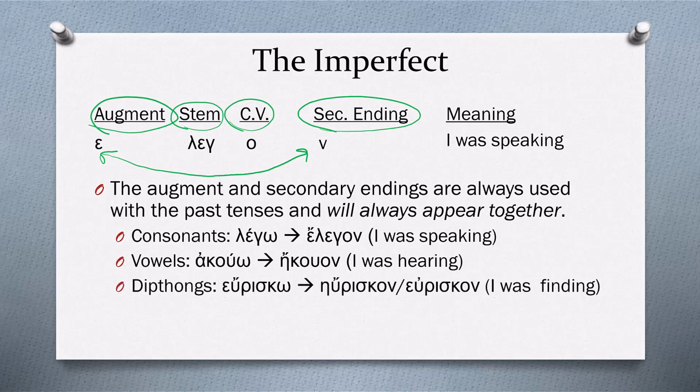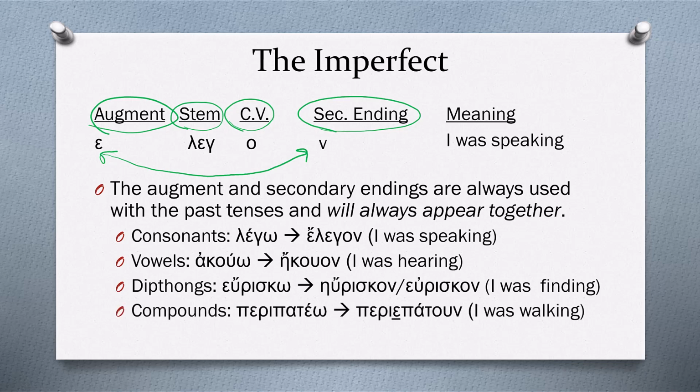There are some verbs that begin with a diphthong, and so sometimes that initial vowel will lengthen, other times it won't. A verb like heurisko would be translated, I was finding. And then sometimes we'll be dealing with a compound verb.